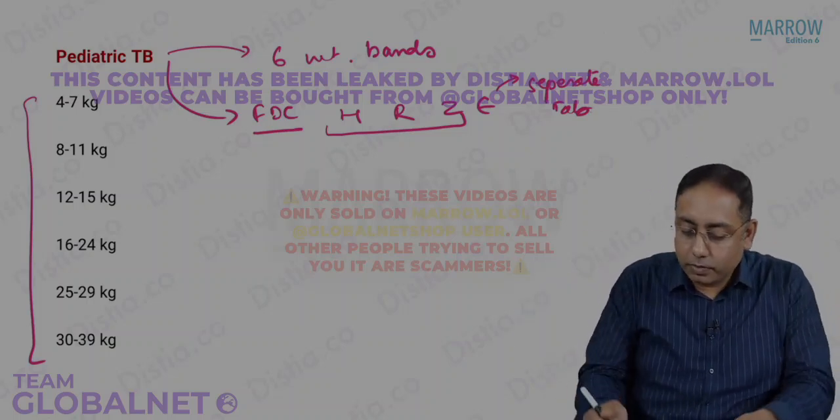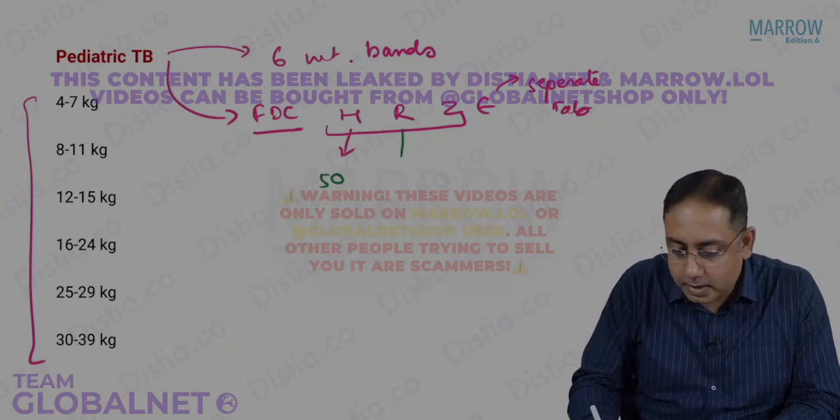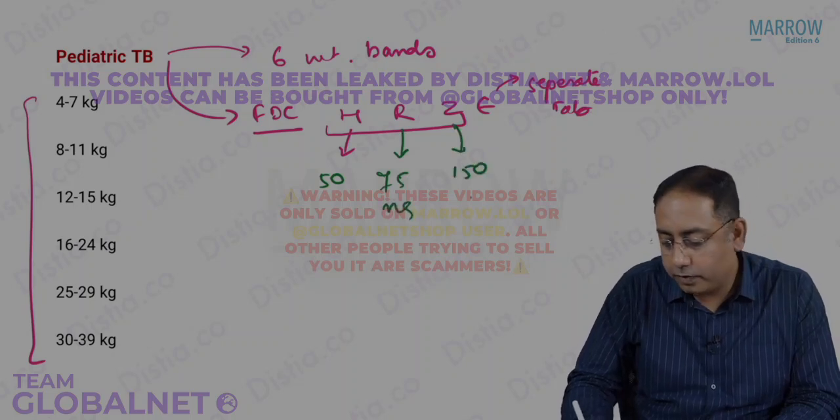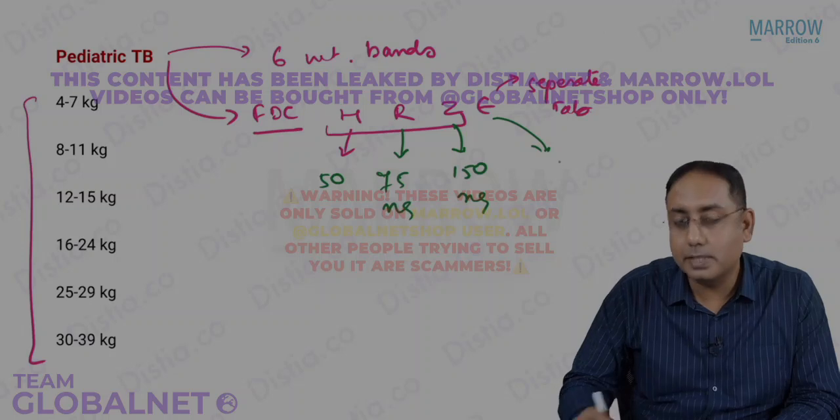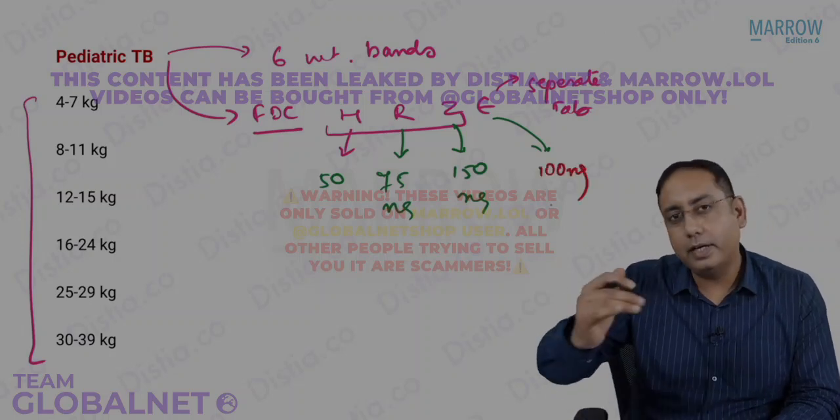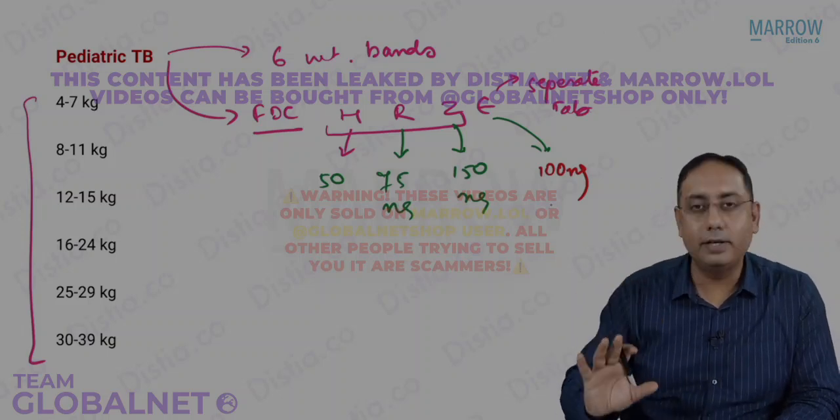Okay, so what is the dosage in the HRZ? H is 50 milligrams, R is 75 milligrams, Z is 150 milligrams. And the ethambutol comes as a separate tablet. It is 100 milligram tablets. Different age groups will get different amounts. You don't need to put your brain under stress.